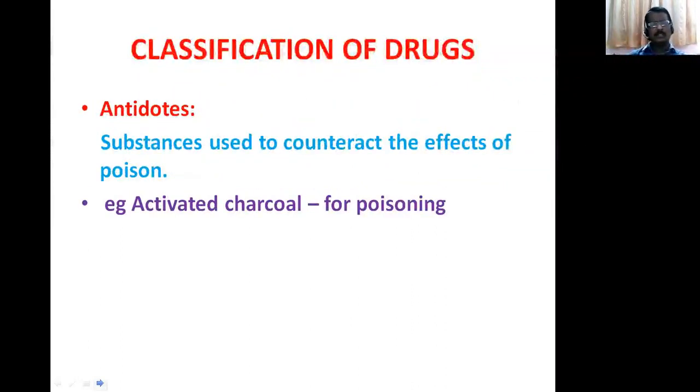Antidotes. Antidotes, substances that are used to counteract the effect of other drugs are called antidotes. I mean, in case of poison, we are using antidotes. Drugs act against that poison and reduce the poisonous effect, that are called antidotes. Example, activated charcoal and PAM are antidotes. For organophosphorus poisoning, we are using PAM. For oleander seed poisoning, we are using an antidote.